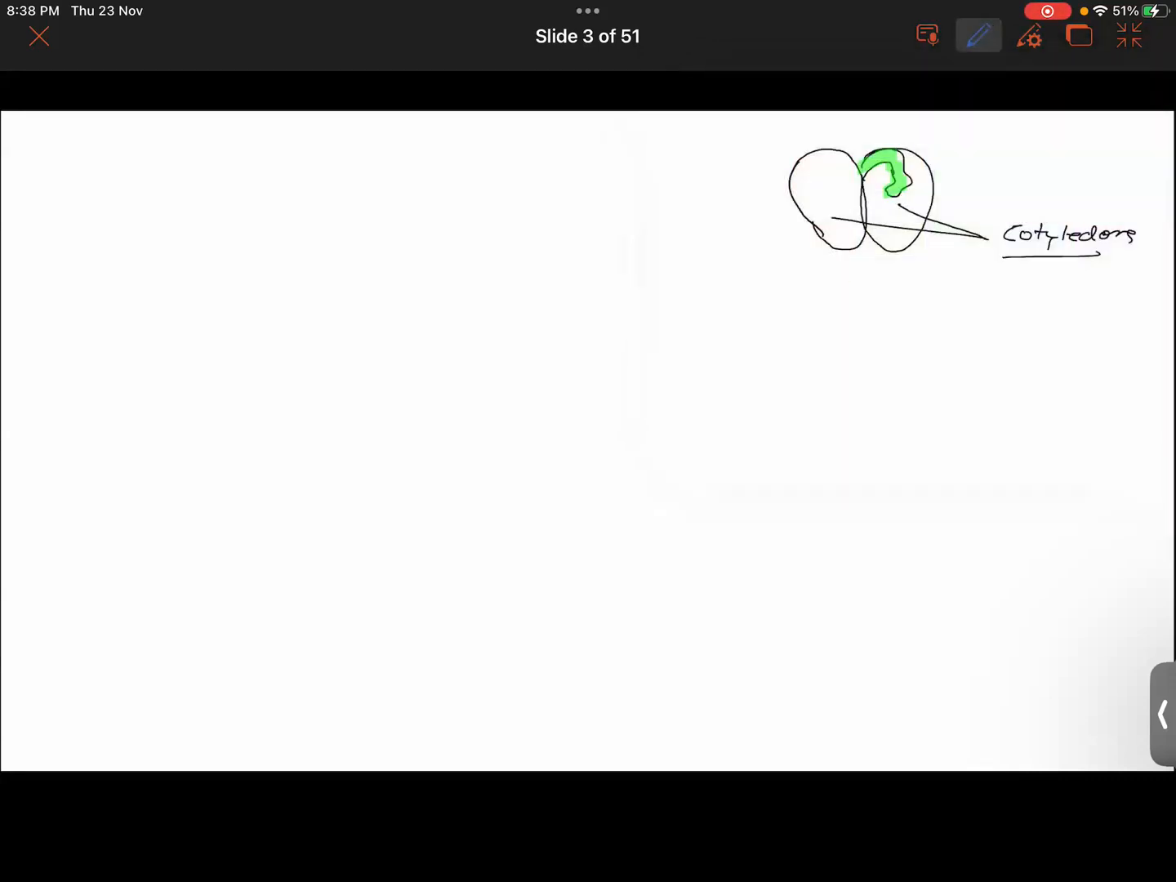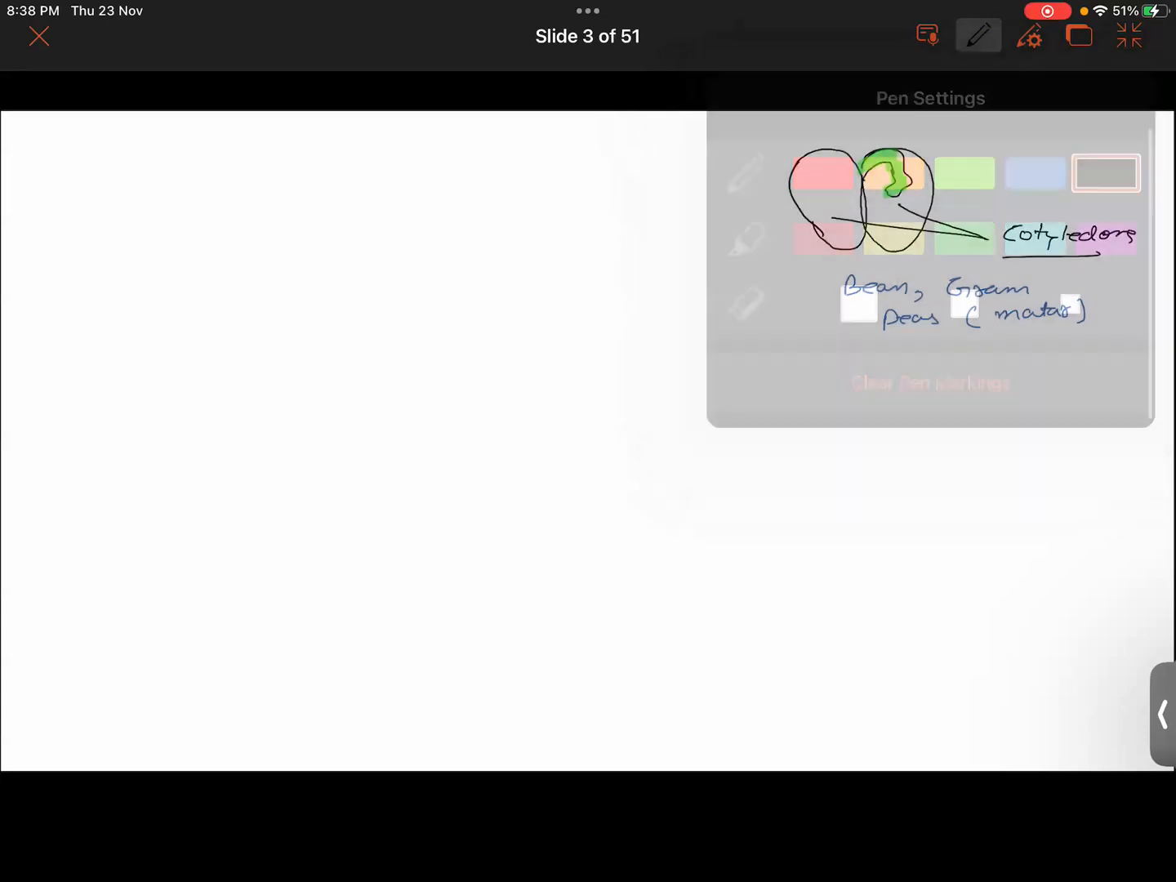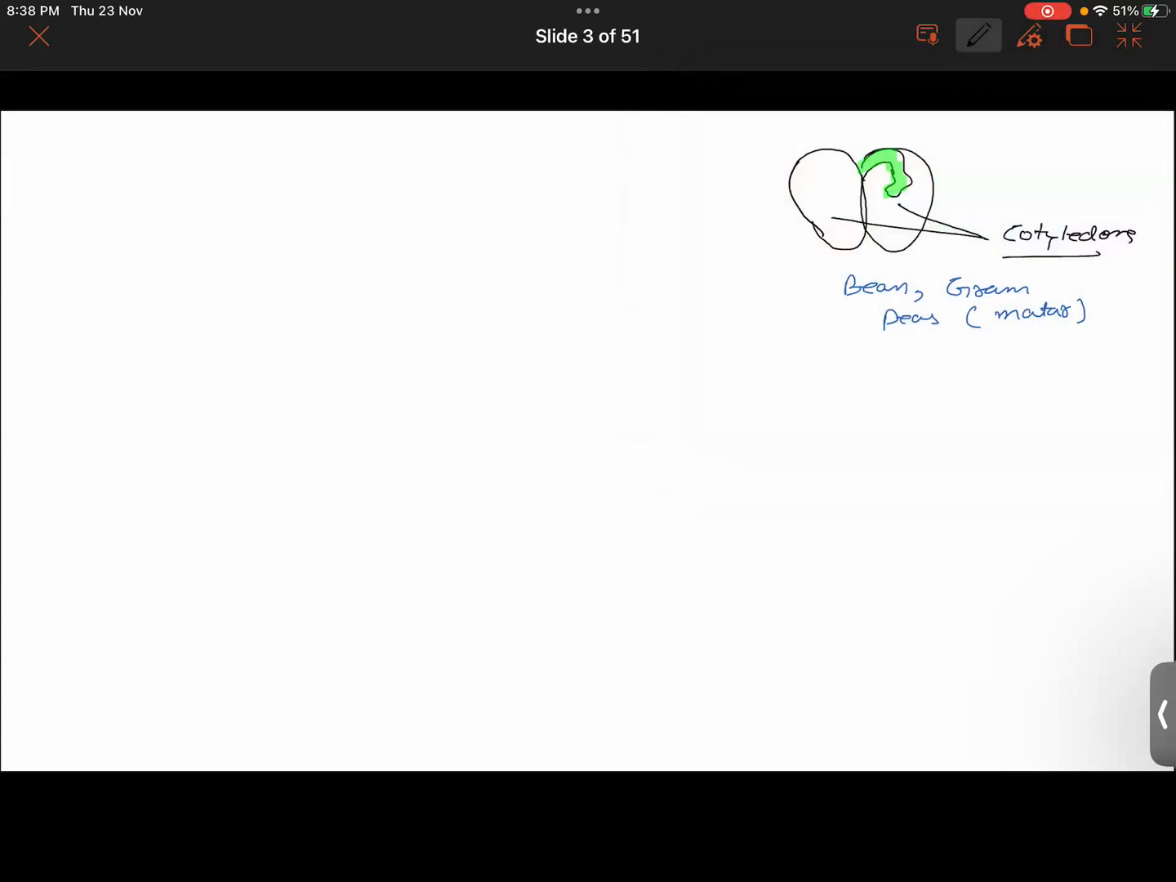In the example of a bean, or other seeds like gram, that is chana, or peas, that is matar, the seeds are split into two parts, and there are two cotyledons here. So we call them dicotyledons. Di means two, in number. They are called dicotyledons. Is this clear to all of you?